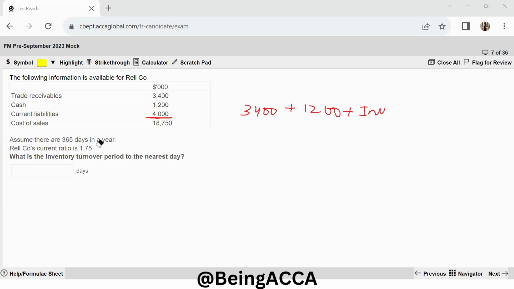And we also have our current ratio, right? So the current ratio is 1.75. So if I divide this by my current liabilities, which are 4,000, I will have my current ratio of 1.75. So how do I get to my inventory? For my inventory, I can find out 1.75 multiplied by 4,000 will give me the left-hand side of my figure, and then I can subtract these two figures.